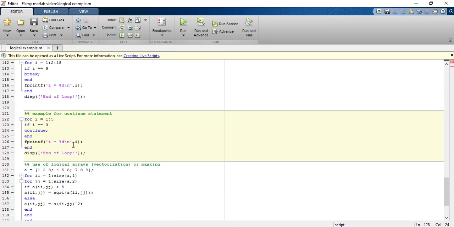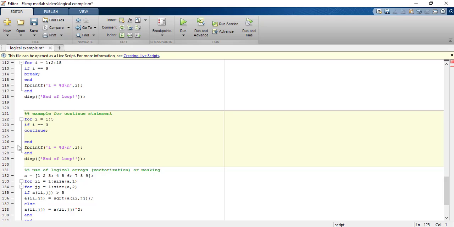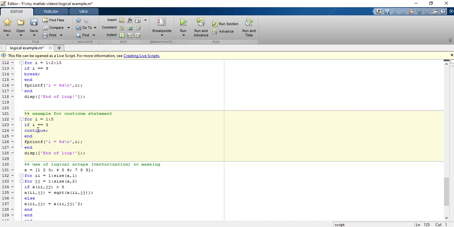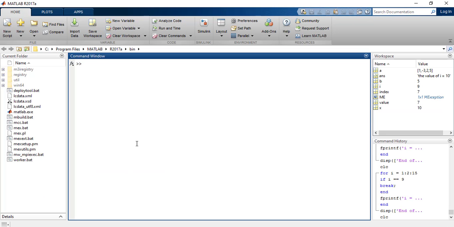Now let us see the continue statement. This is different to the break statement because in the break statement the loop is broken, whereas in the continue statement the loop is continued by skipping the statements under this continue statement. So in this case, when the value of I is equal to 3, this statement will not be executed, it will simply continue to the next value of I. So let us check how this program works.